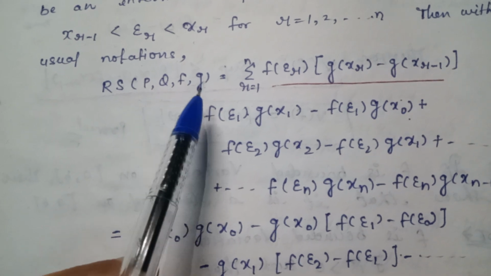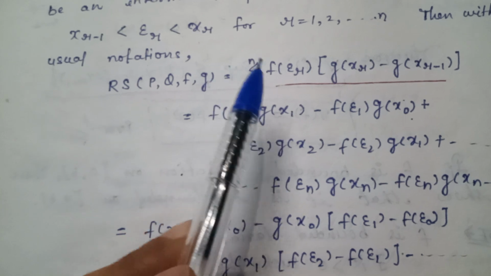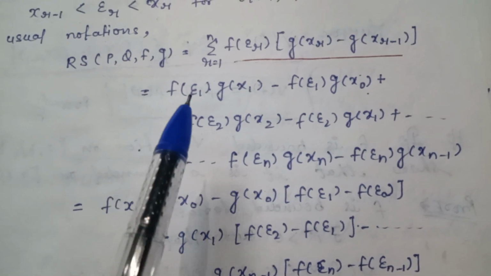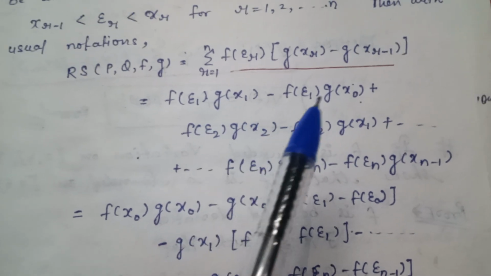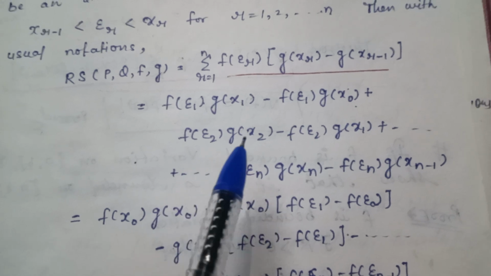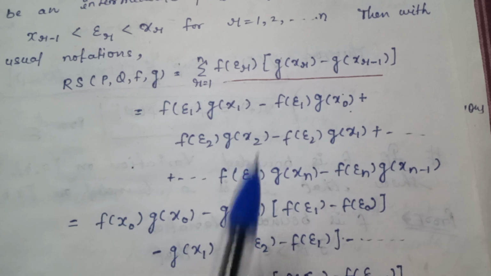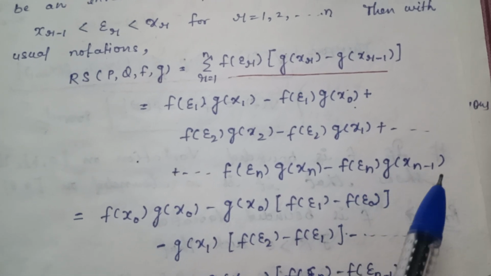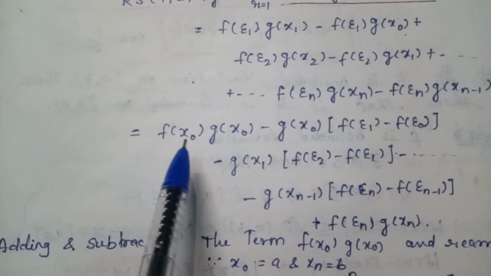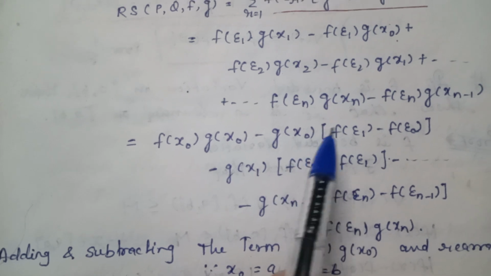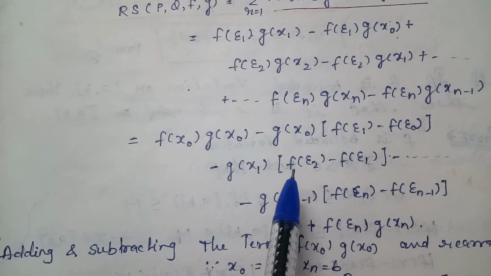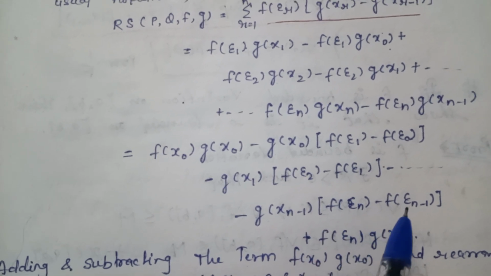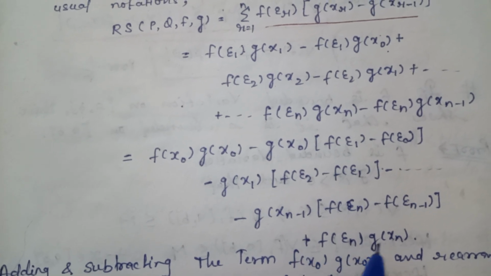RS(P, Q, f, g) is equal to the summation over r = 1 to n of f(epsilon r)[g(x_r) minus g(x_{r-1})], which is equal to f(epsilon 1)g(x1) minus f(epsilon 1)g(x0) plus f(epsilon 2)g(x2) minus f(epsilon 2)g(x1) plus and so on, plus f(epsilon n)g(xn) minus f(epsilon n)g(x_{n-1}), which is equal to f(x0)g(x0) minus g(x0)[f(epsilon 1) minus f(epsilon 0)] minus g(x1)[f(epsilon 2) minus f(epsilon 1)] minus and so on, minus g(x_{n-1})[f(epsilon n) minus f(epsilon n-1)] plus f(epsilon n)g(xn).